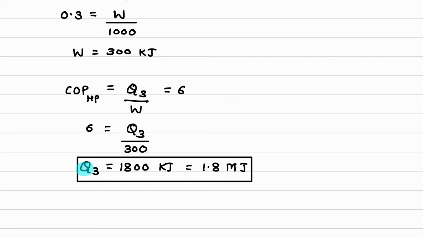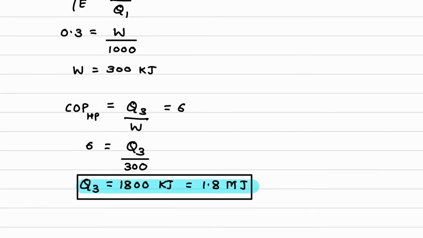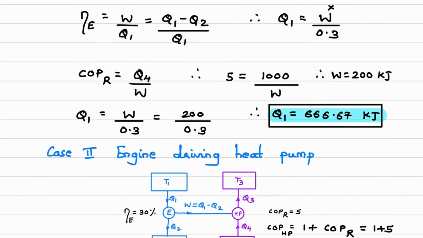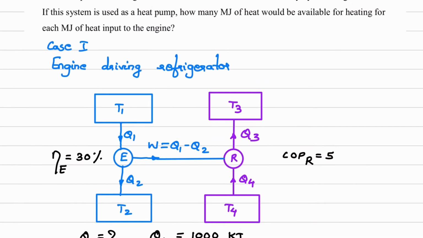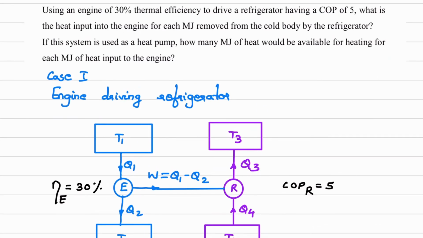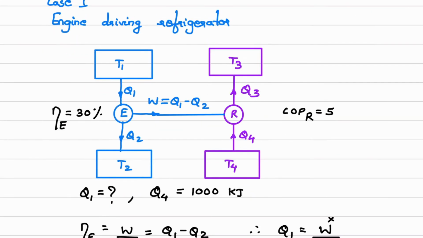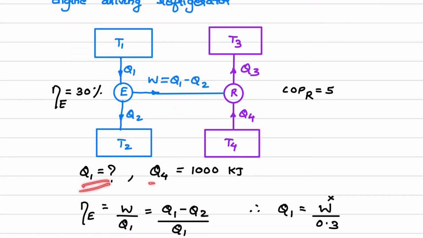I'll repeat what we have done in this numerical. Okay, so we'll go back to the first page. Here what is given? In case number 1, it is given that engine is driving refrigerator. And for each megajoule of heat removed from the body, that is Q4 is 1 megajoule, we have to find what? We have to find heat input to the engine, that is Q1. So I have written the same thing. Q1 we have to find for Q4, value being 1000 kilojoule.